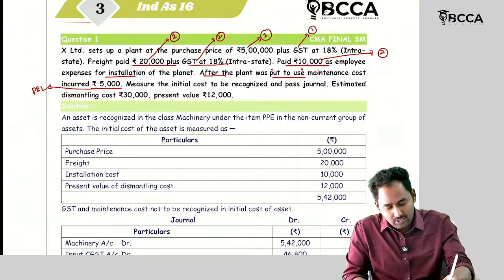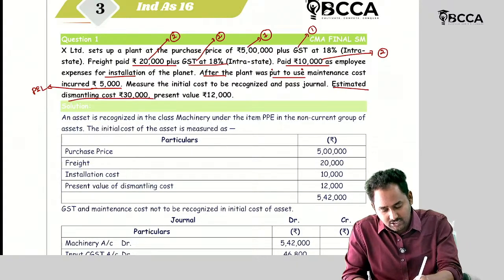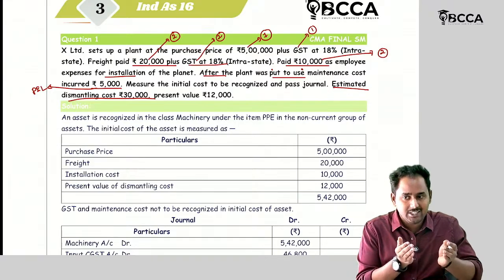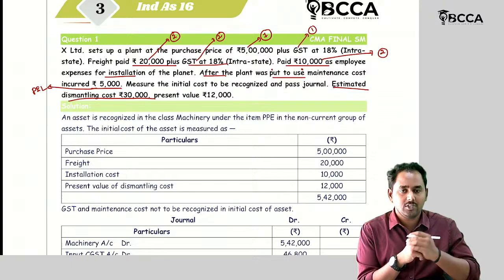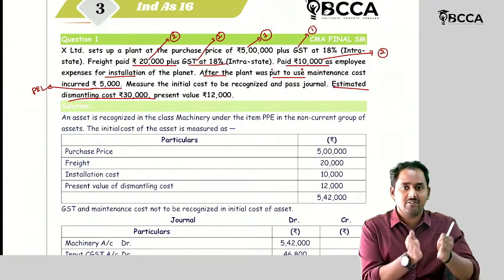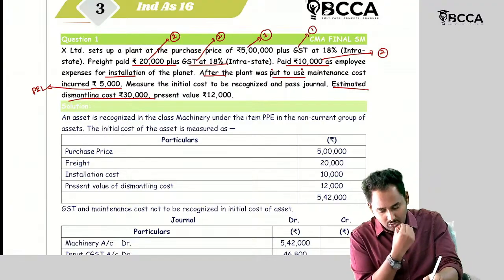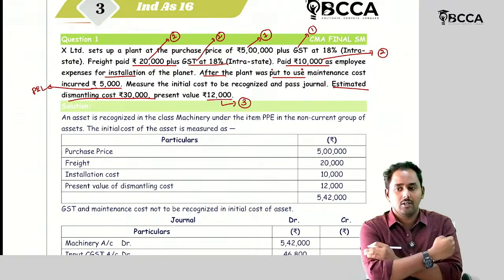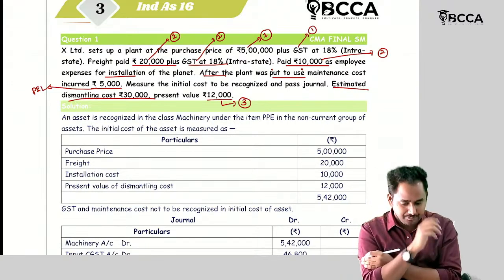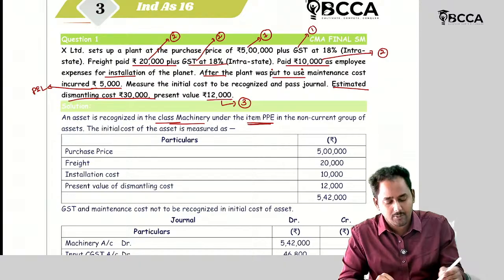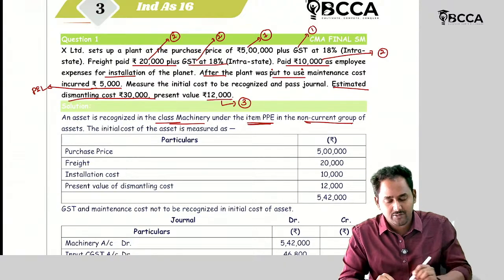Then the estimated dismantling cost is 30,000 rupees. But generally we should not add this 30,000 to today's value because these 30,000 are incurred after a few years. So I should record the present value of the future cash outflows. So this is 12,000. This comes under aspect number 3. Okay. So the asset is recognized in the class machinery under the item of PPE in the non-current group of assets.